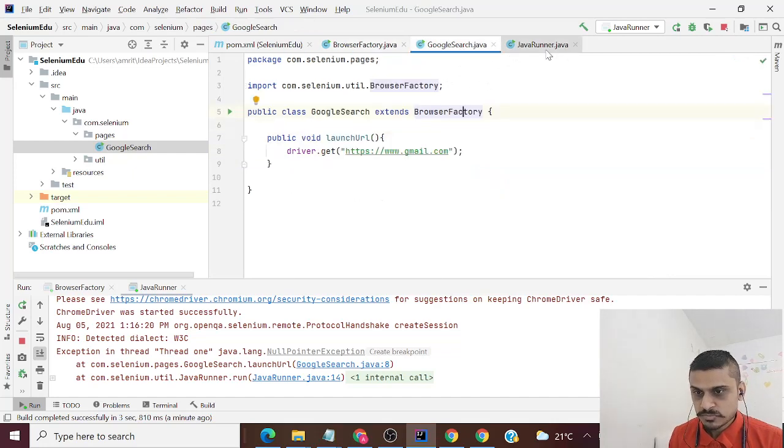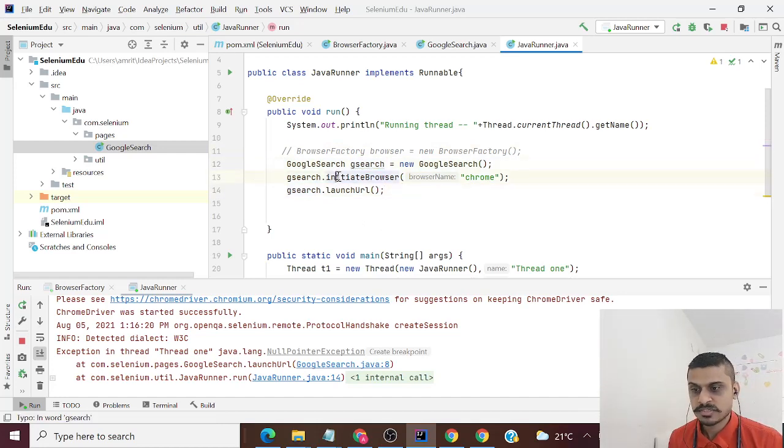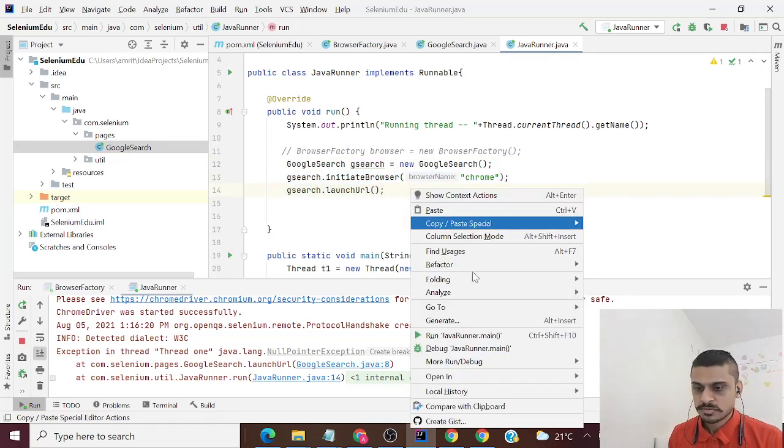Now the better approach would have been to create the instance of Google search and then initiate the browser. Now I can comment this line. Now it would work. Now why this would work? Because I have created an object of Google search class. I am initiating the browser on the same object, and therefore this object will always have visibility to driver. So it will have its driver and you can launch a URL now. Let's just test that.